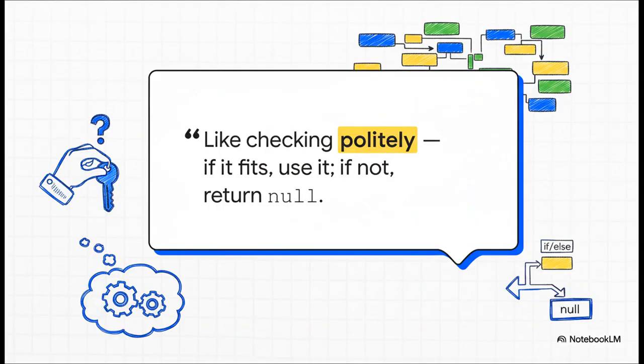I love this analogy. The safe cast, as?, is a polite cast. It's like you're politely asking the code, hey, is this thing a string? If it is, awesome. If it's not, no big deal, we just move on with a null.